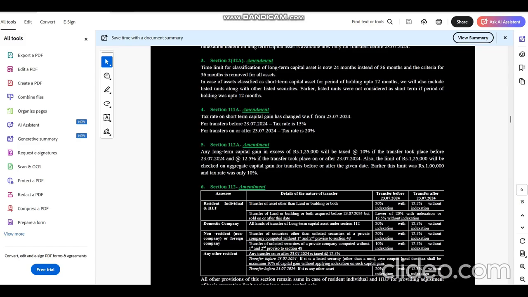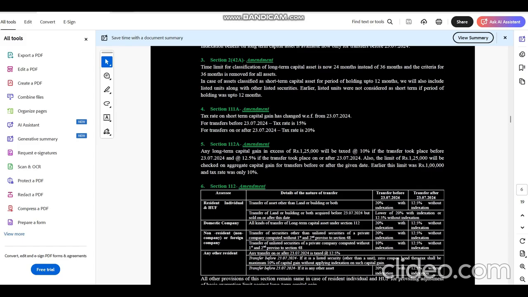And if transfer is happening on or after 23rd July, then the new rate will apply. Same happens with 112A. But in 112A, there is one more change, that you can claim 1,25,000 on whatever income you earn during the year. This 1,25,000 is assessment specific, but the rate changes date specific because it is dependent on the transaction which is transferred.